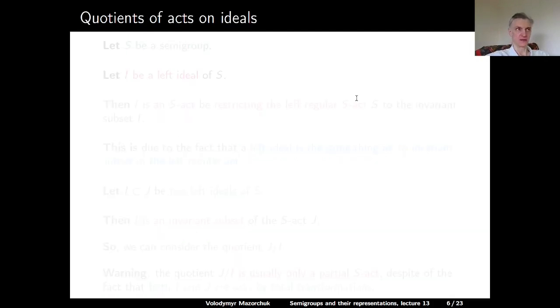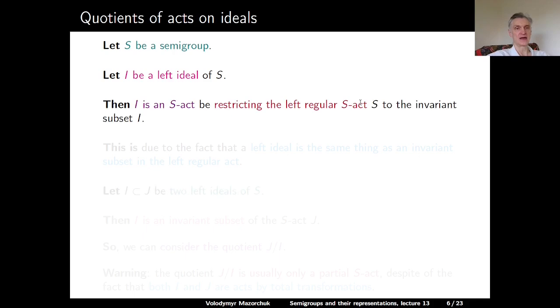Now we can use this construction to describe quotient acts for actions on ideals. So let S be a semigroup and I a left ideal of S. Then I is an S-act by restricting the left regular S-act S to the invariant subset I. And this is due to the fact that the notion of a left ideal is exactly the same thing as an invariant subset for the left regular act.